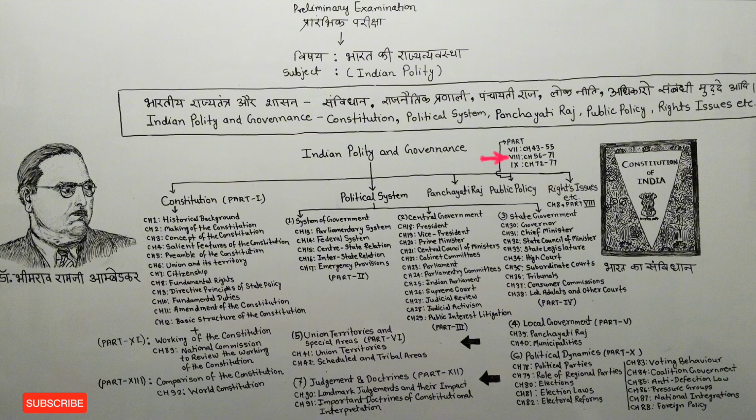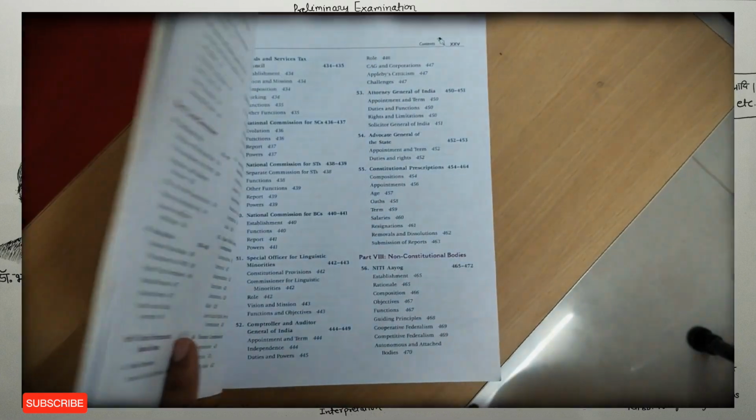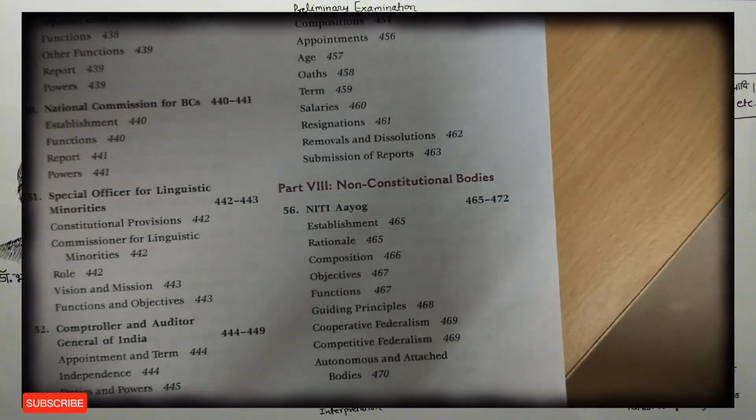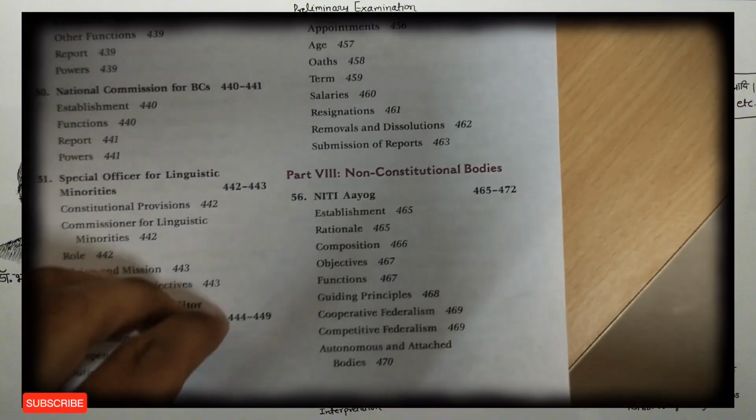After that comes part 8, which we have also kept under public policy. Under part 8, we get to see things from chapter number 56 to chapter number 71. Part 8 tells us about non-constitutional bodies, in which chapter number 56 gives us information about Niti Aayog.